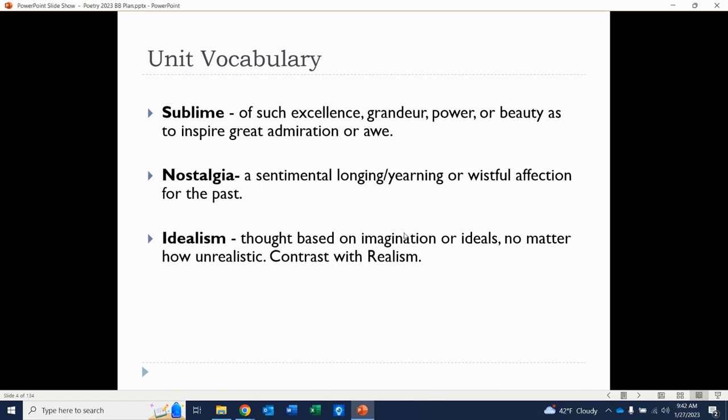Now, idealism, a little more straightforward, right? When we are idealistic or looking at idealism, that's thought based off of imagination or ideals, even if it's unrealistic, right? It's very much contrasted with realism. We'll talk about that a little bit more in a second. So when we see literature that's more idealistic, then we're not as interested in the nitty gritty details of realistic society and whatnot. It's like, no, we want to be more imaginative. So that's kind of idealism there.